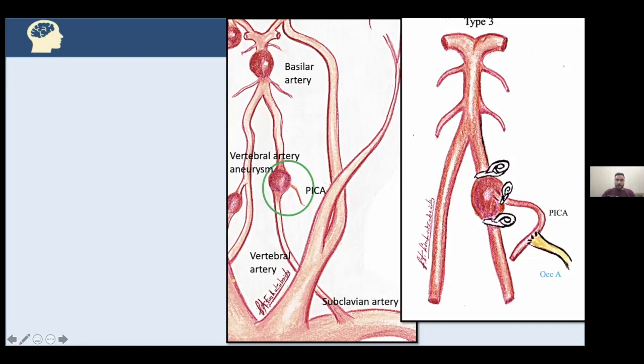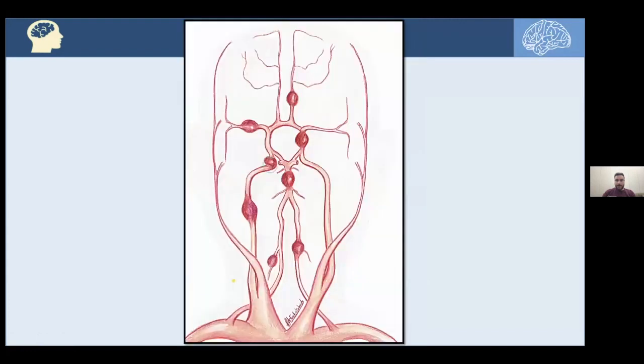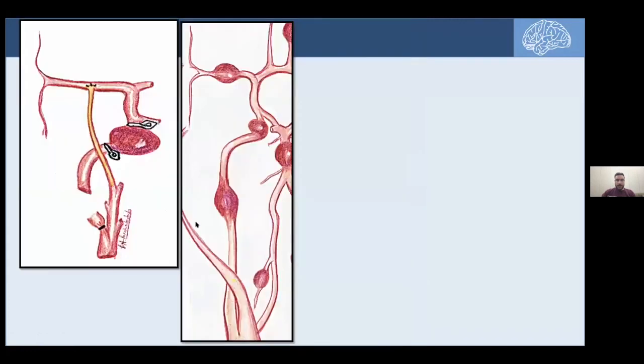So what's the solution? Indeed, we can take a type 3 bypass in which we are dealing with the occipital artery being attached directly without using a vein graft into the PICA artery to reperfuse the PICA also. Here we have another aneurysm. This is the third treatment option for that aneurysm.